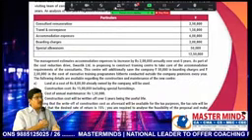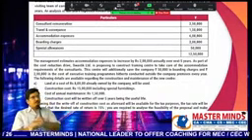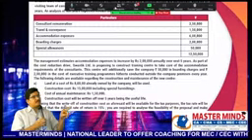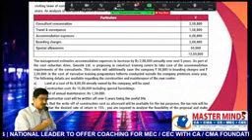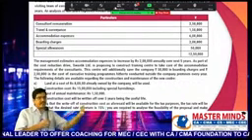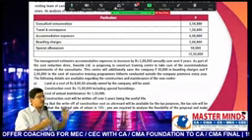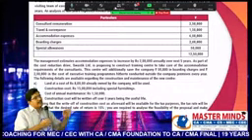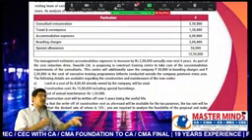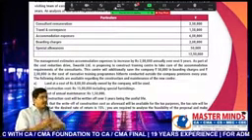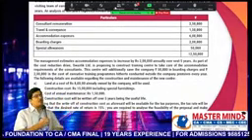What will happen if this project is not implemented? What will happen if the project is implemented? The difference between these two is called incremental. Even in step 1, we followed the incremental approach. What will happen if we don't implement this project? Even then, land is already there. Land of 8 lakhs is already there. What will happen if you implement? Even then, you need not spend anything for land. That's why we have taken it as 0.